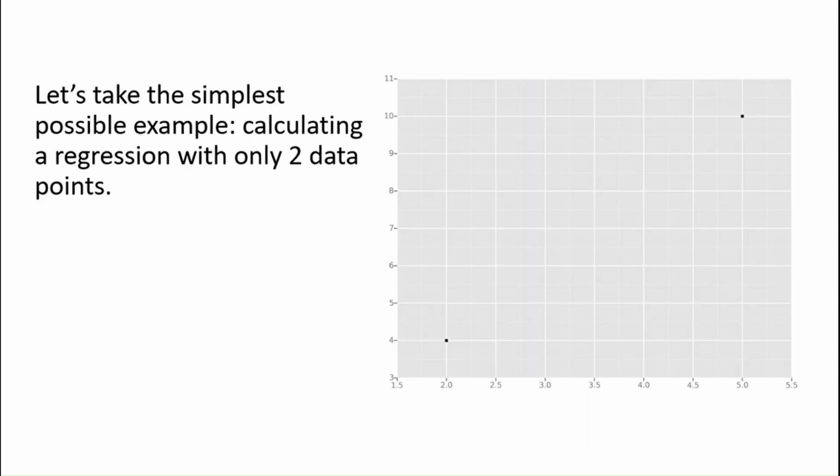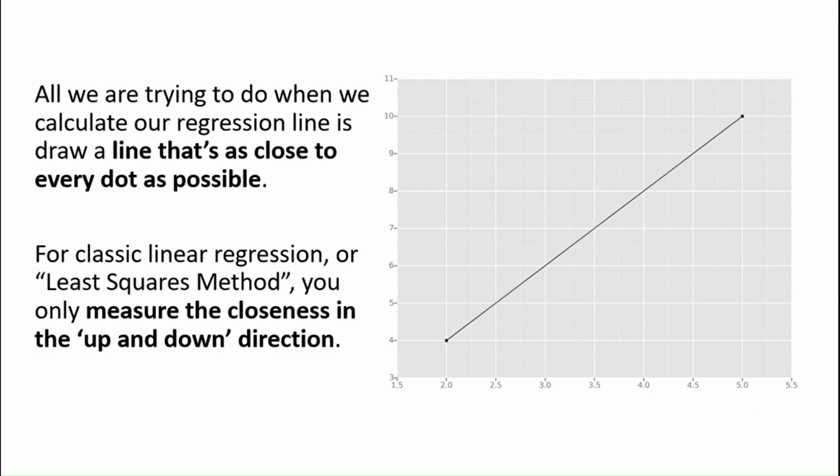To understand this, let's take the simplest possible example, that is calculating a regression with only two data points. Now here, as there were only 2 points, the straight line would pass over those 2 points. All we are trying to do when we calculate our regression line is to draw a line that's as close to every dot as possible. Now if there were more than 2 points, and imagine them not to be collinear, then a straight line can't pass through all of them. So we would want that line to be as close to the points as possible. For classic linear regression or the least squares method, you only measure the closeness in the up and down direction.